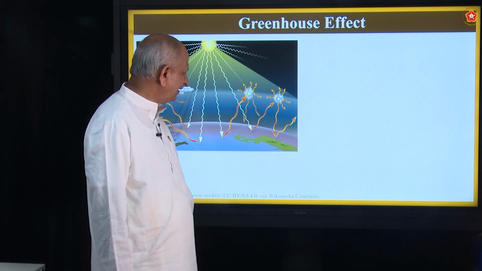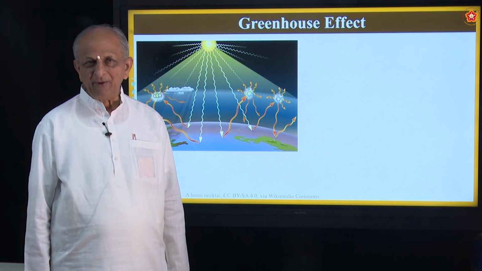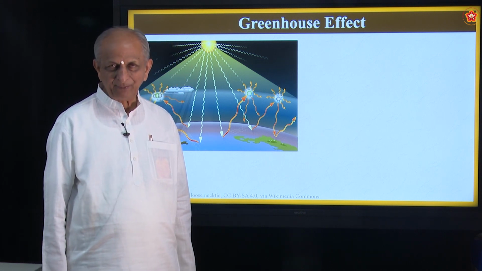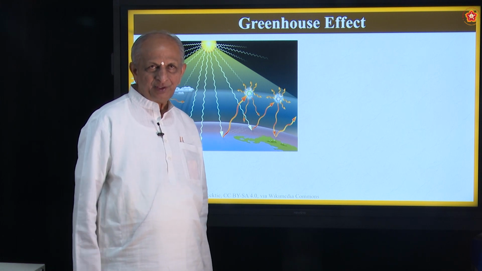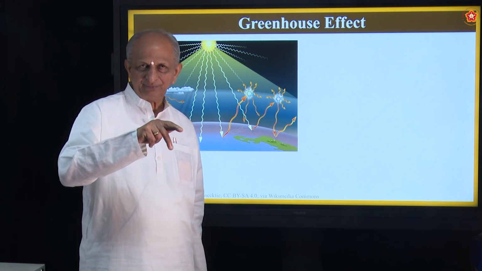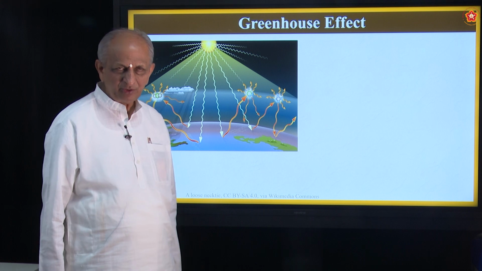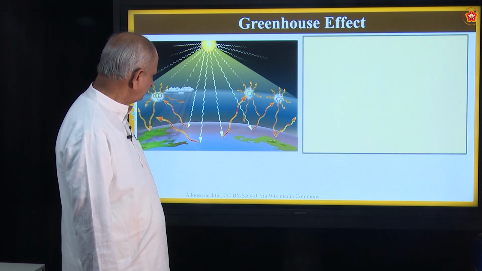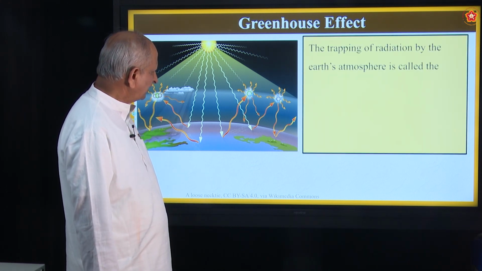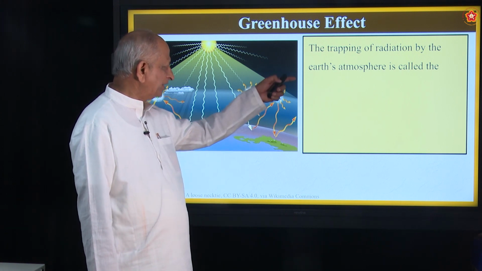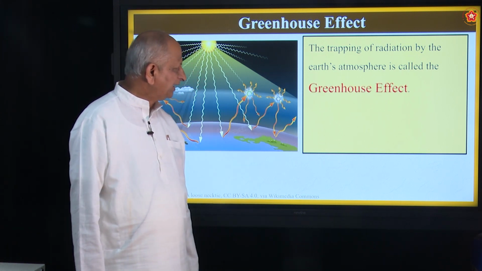It's called greenhouse because of growing plants. Here, what do the plants do? They use oxygen also for breathing. They use carbon dioxide also for preparing food. Okay? The trapping of radiations by the earth atmosphere is called greenhouse effect.